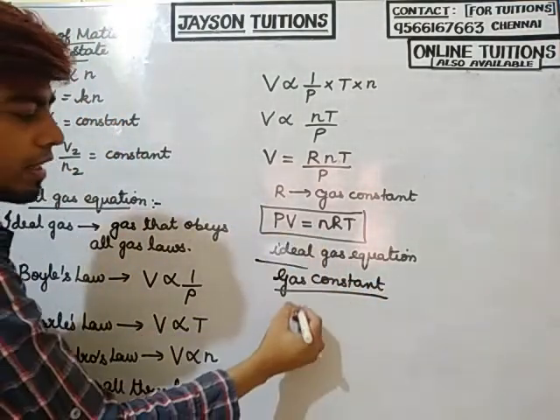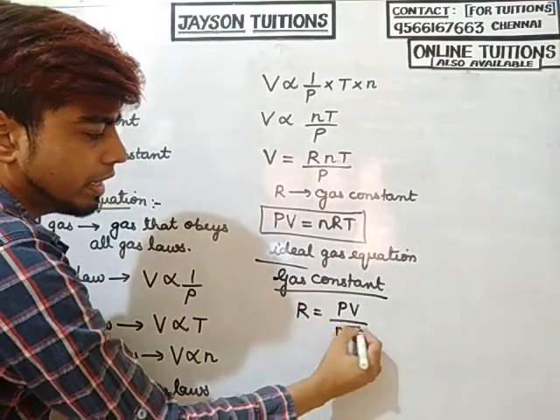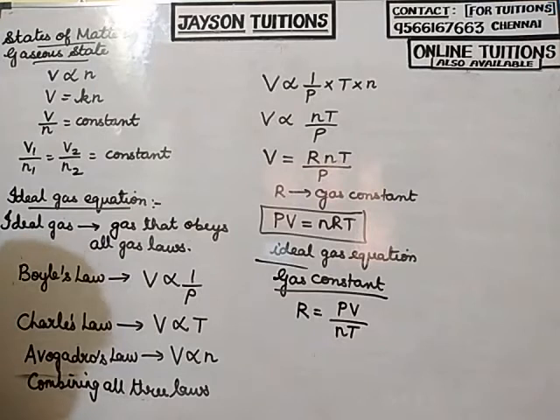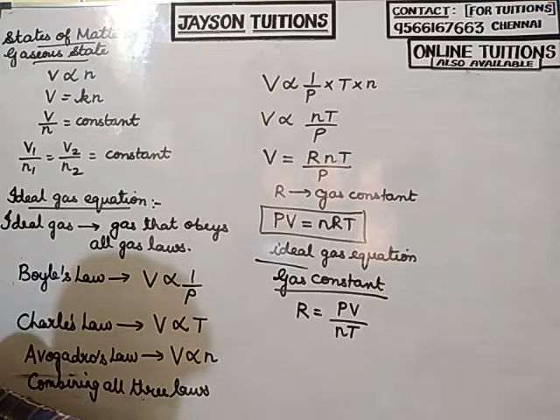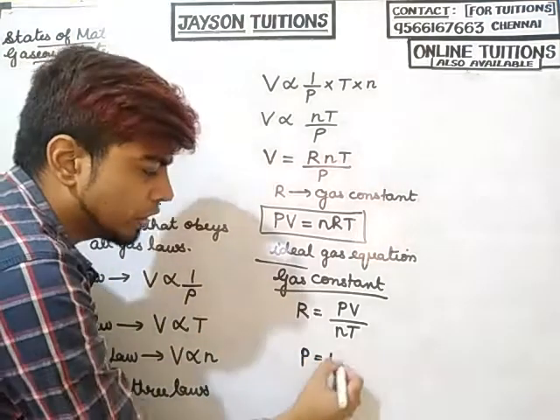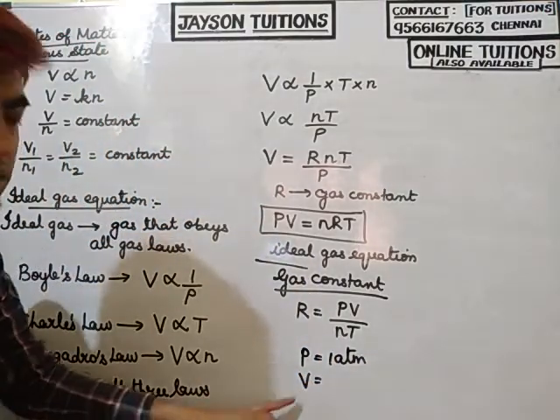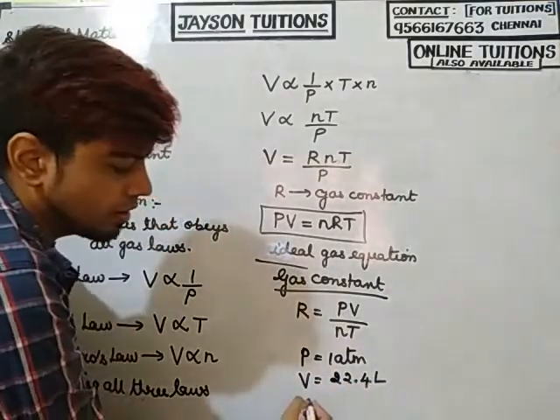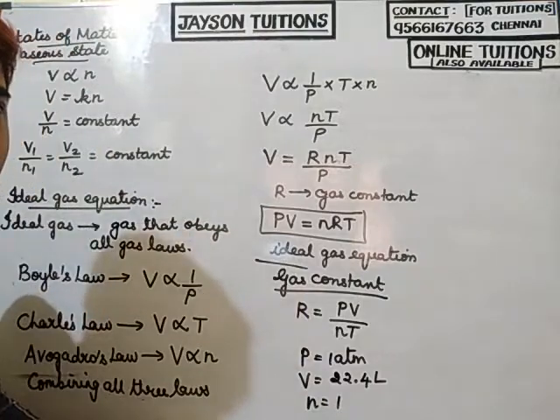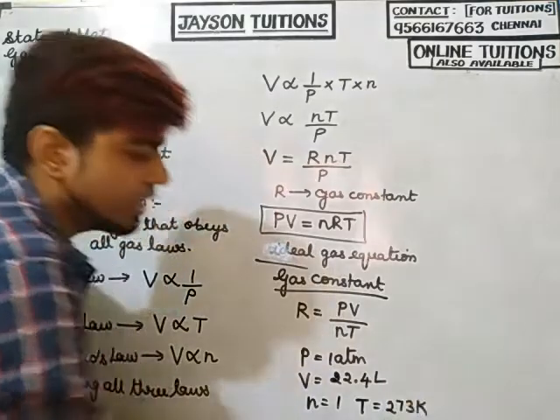From the ideal gas equation, you will get R is equal to PV divided by nT. So I am going to consider the ideal conditions. Ideal conditions means pressure I am going to take as 1 atmosphere, the ideal volume is 22.4 liters, the number of moles I am going to take as 1, and temperature as 273 Kelvin.